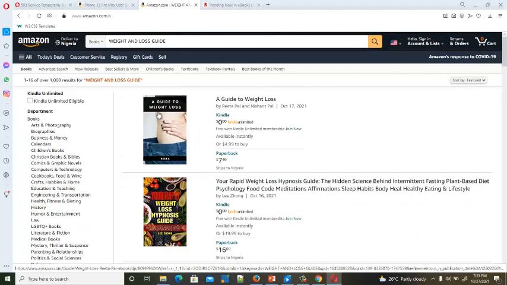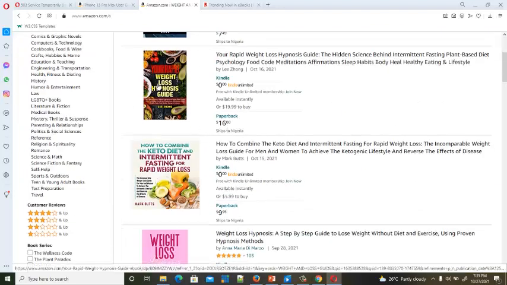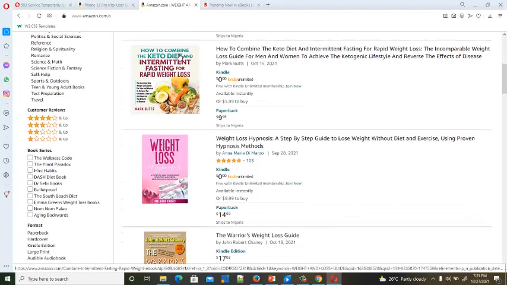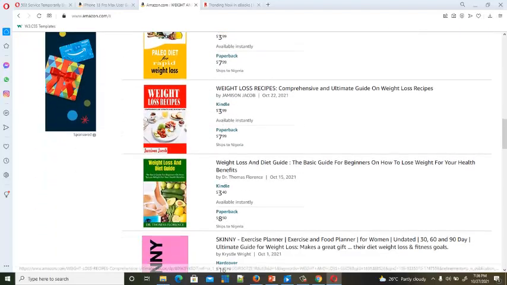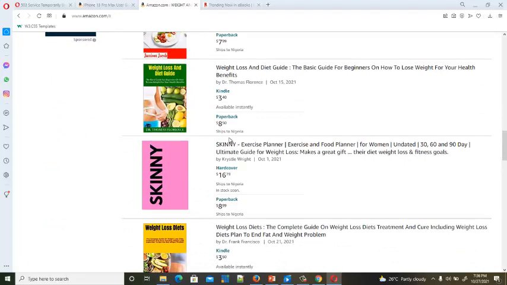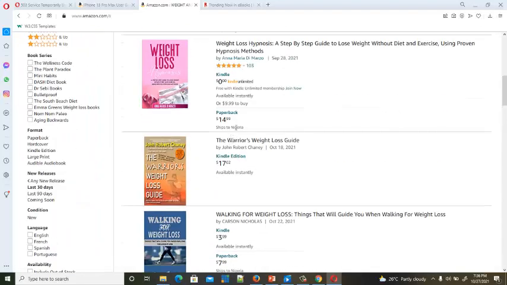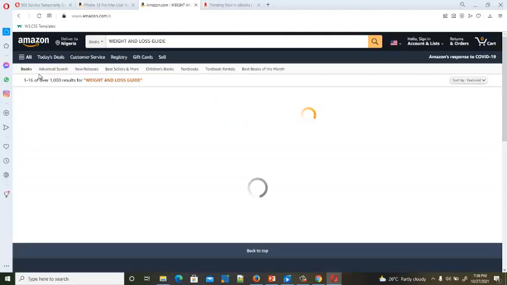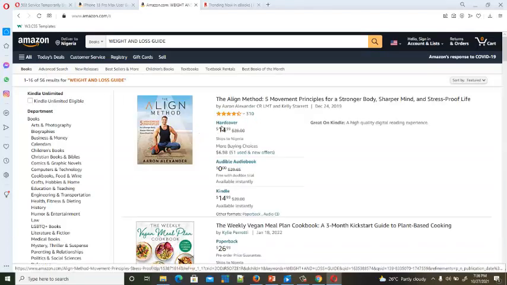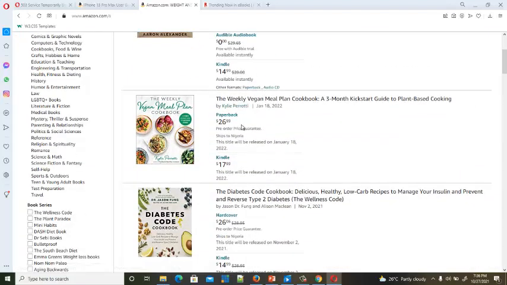It says a guide to weight loss, your rapid weight loss. You can see how to combat the keto diet, and you scroll through them and check what they are writing on. So you can still proceed further by coming to this place. Click on coming soon. So these are the ones that are yet to release their book, but they have been writing on it. So the weekly vegan meal plan.